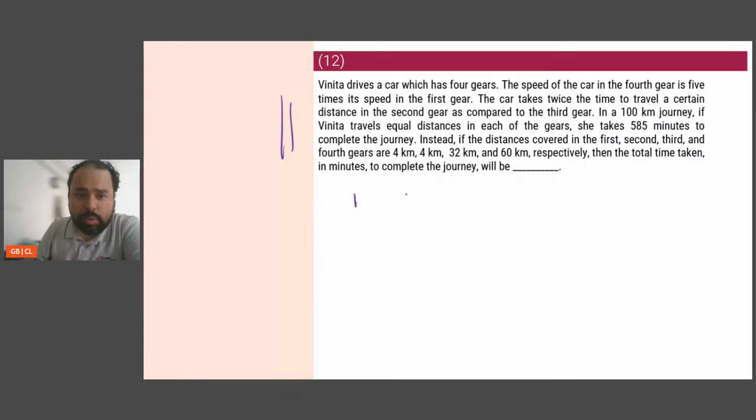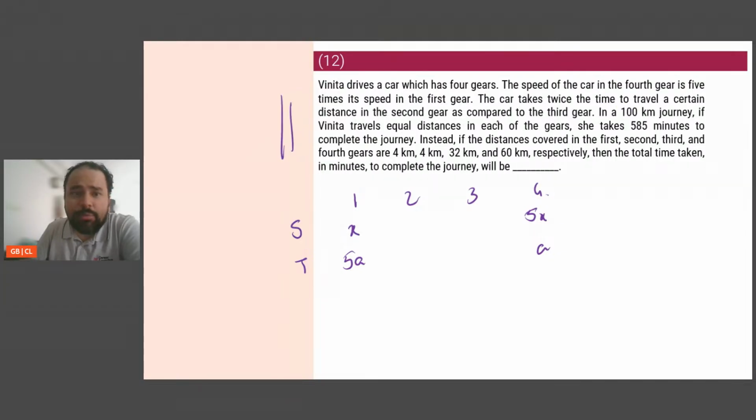What do I have? I have 4 gears. Speed of the car in the 4th gear is 5 times its speed in the 1st gear. So let's say the 1st is x, so the speed in the 4th is 5x. If speed is this, then the ratio of the time taken will be different. If I'm traveling the same distance, the 4th should take 1/5 the time. So I can say the 1st will take 5a, and the 4th will take a from a time perspective.